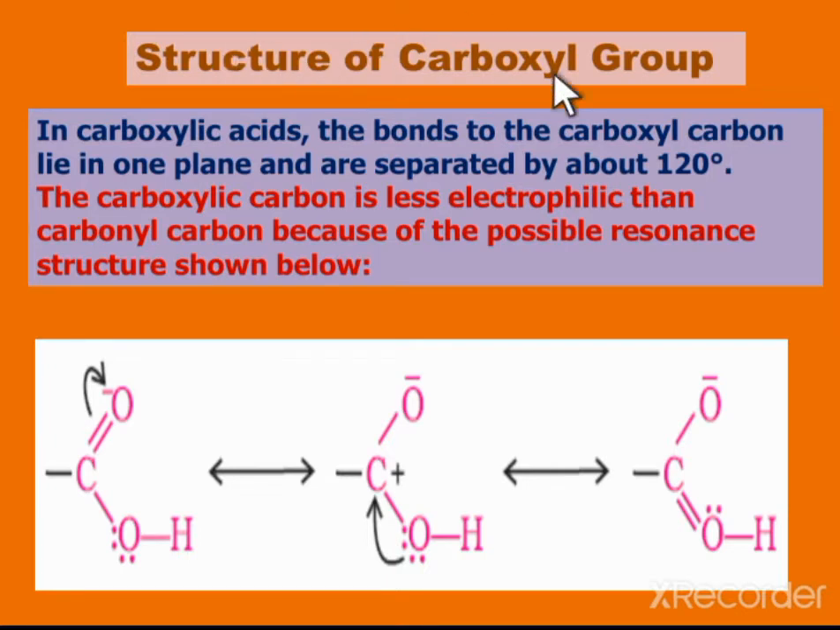Next, the structure of the carboxyl group. In the carboxyl group, the carbon, the oxygen with the double bond, the other functional group, and the oxygen of the OH are all present in the same plane, separated by 120 degree bond angles. The pi bond is present perpendicular to the plane.